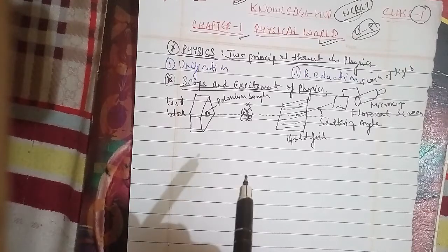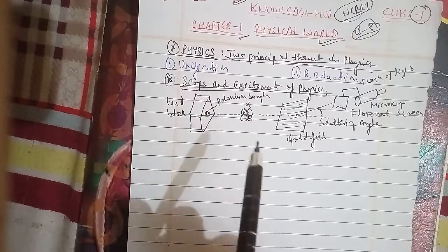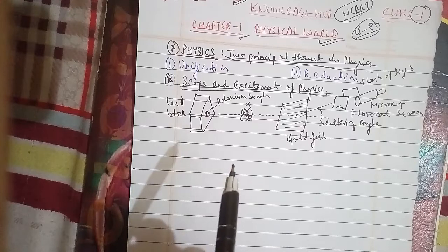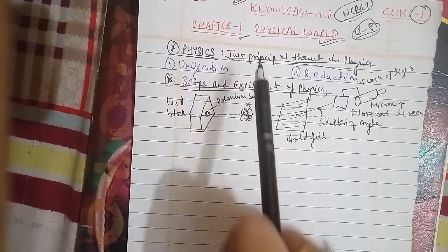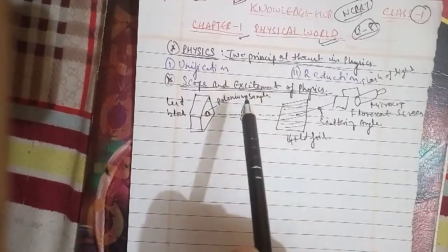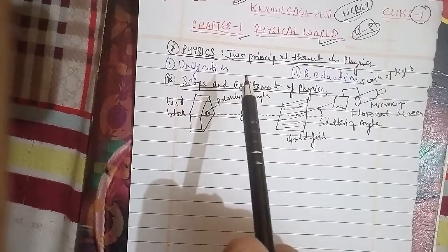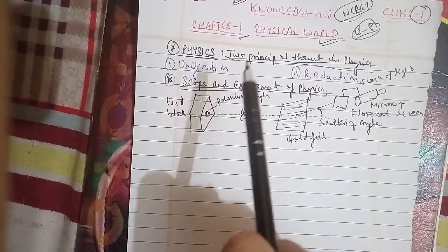In unit 3, we have to cover motion in a straight line, which has the introduction, position, path length and displacement, average velocity and average speed, instantaneous velocity and speed, acceleration, kinematic equations for uniformly accelerated motion, and relative velocity.